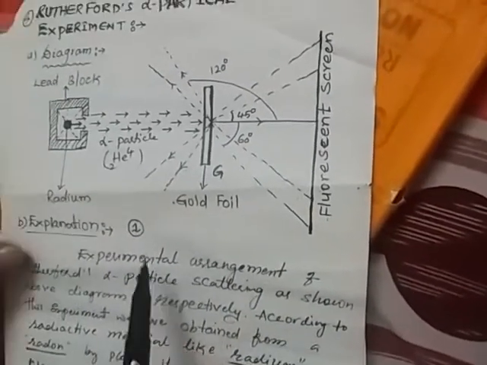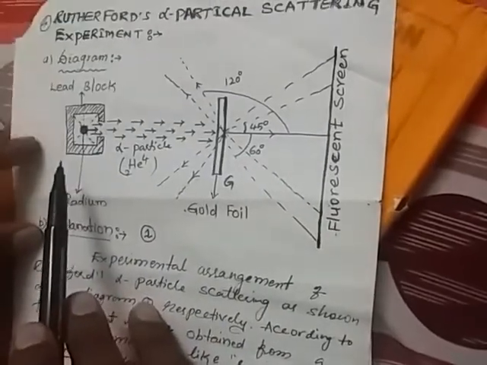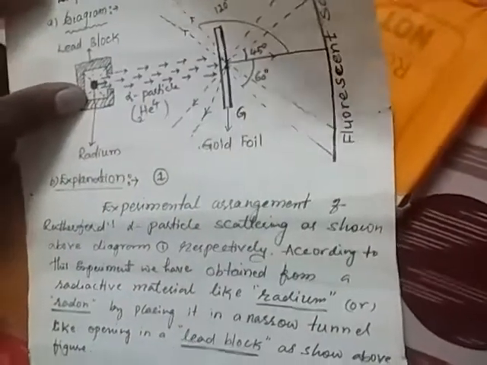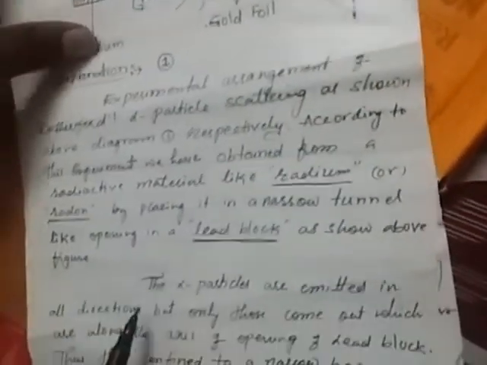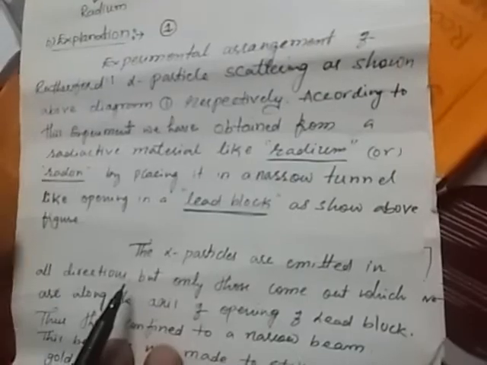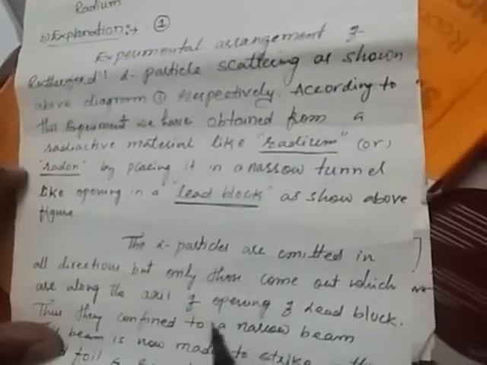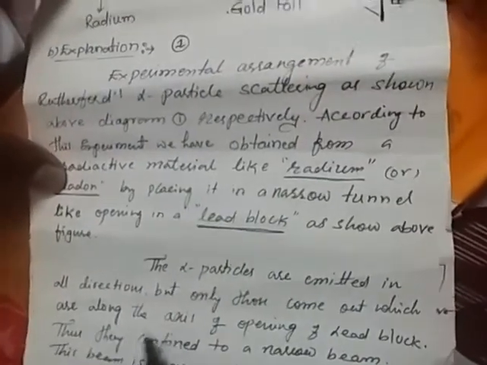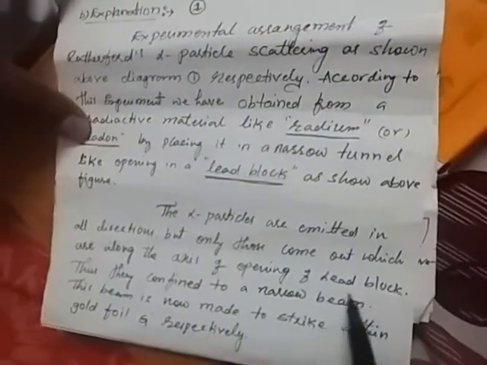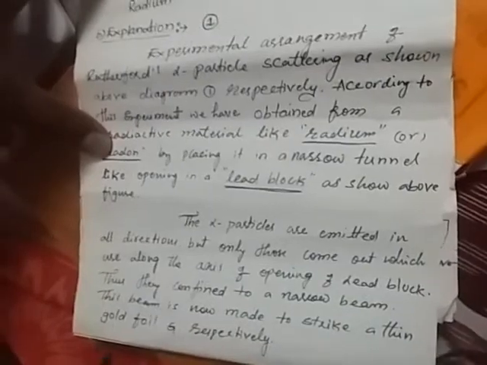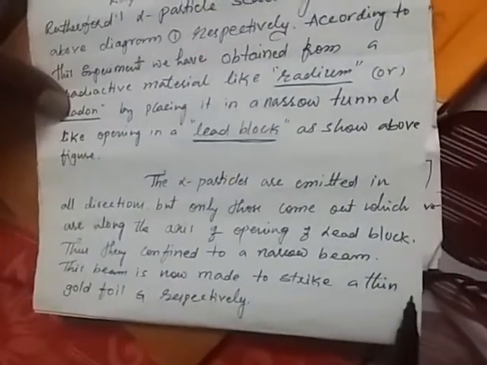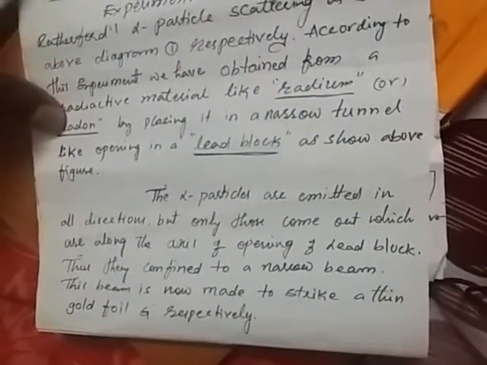As in the Rutherford alpha particle scattering experiment, the alpha particles are emitted in all directions, but only those come out which are along the axis of the opening in the lead block. Thus they are confined to a narrow beam. This beam is now made to strike a thin gold foil.